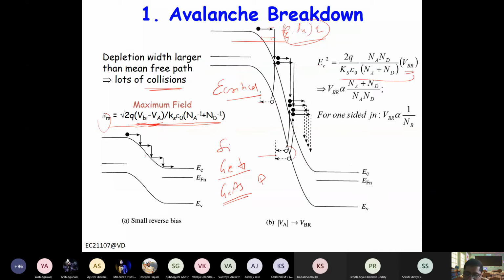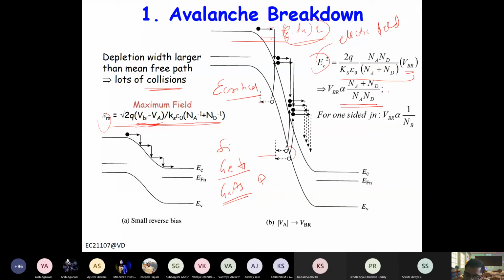And then if you see here the design parameter of the diode, because q and epsilon are constant for a given material, with the doping, the breakdown voltage is proportional to, because EC is constant. Now this EC is not the conduction band energy, right? This is the electric field, the critical electric field. So this comes out to Na plus Nd by Na Nd.